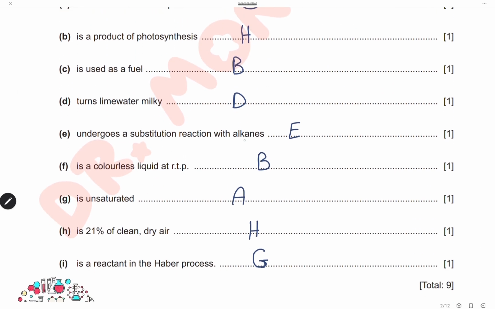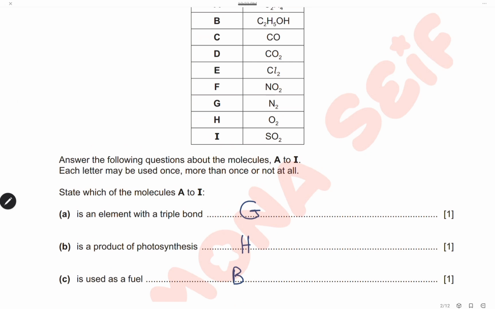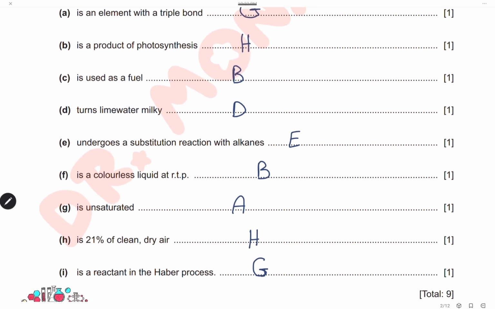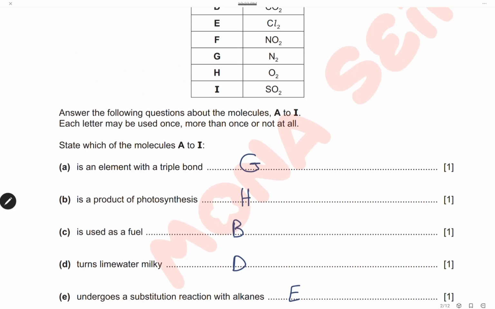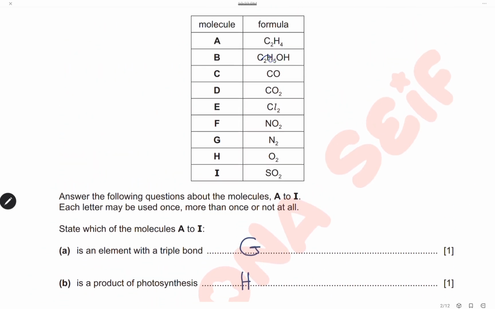Undergoes a substitution reaction with alkane. Alkane reacts with halogen in the presence of UV light in a substitution reaction. So here we have chlorine, and the answer will be E. It is a colorless liquid at room temperature and pressure. The only liquid here is ethanol, so again the answer will be B.